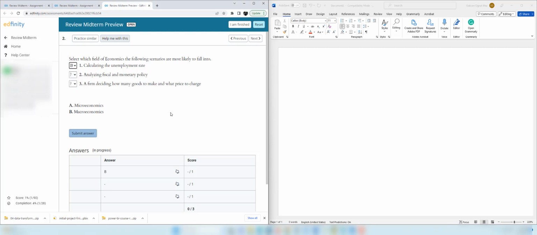Analyzing fiscal and monetary policy, again, fiscal and monetary policy affect everybody in the economy. We are talking about the entire economy, so this is a macro problem as well. A firm deciding how many goods to make and what prices to charge, this is a micro problem because now the firm, a single firm, makes the decision.